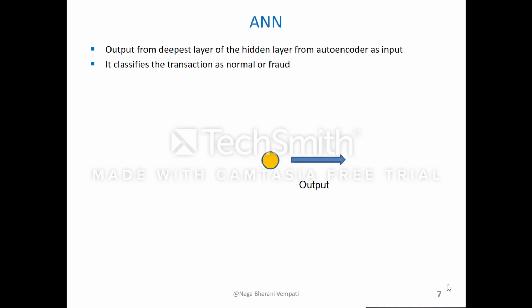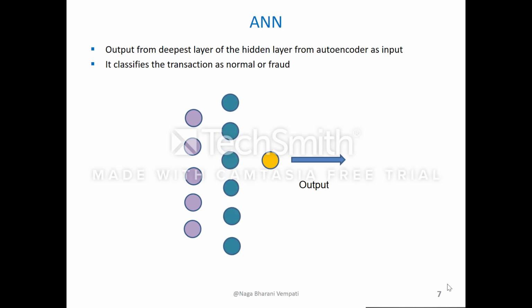The next block of the model is a neural network. It takes output from the deepest hidden layer of the autoencoder as input. It has two layers, one dense layer that takes the input and an output layer with sigmoid activation that classifies the output.